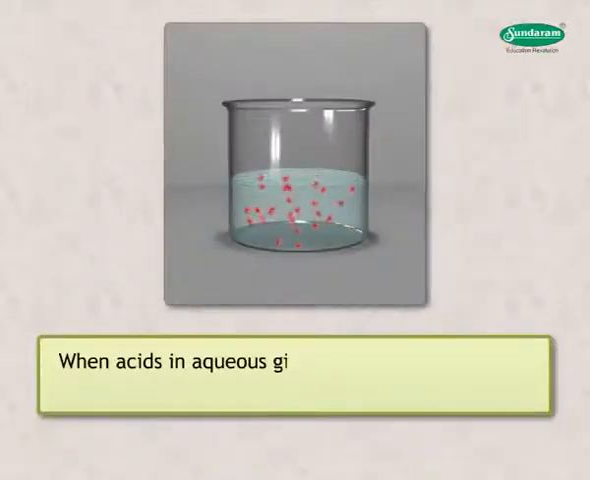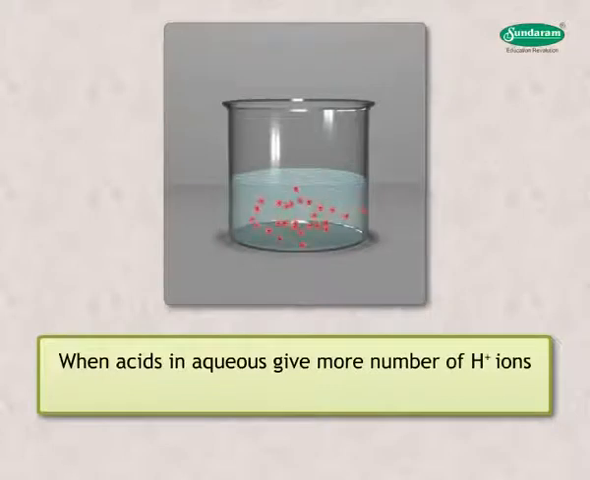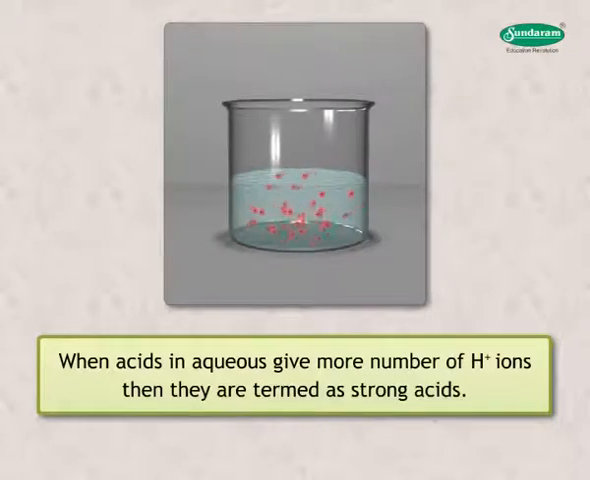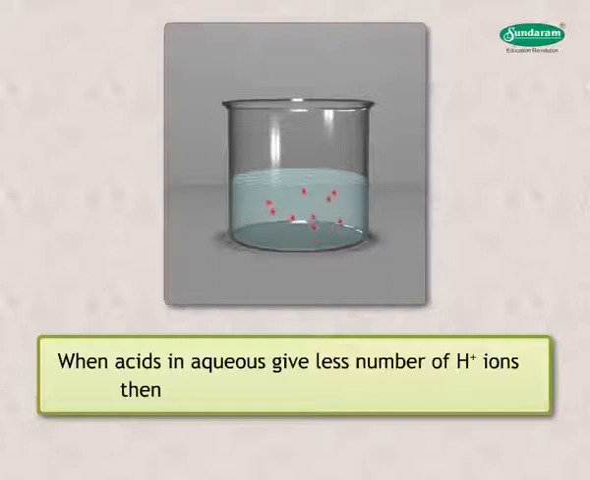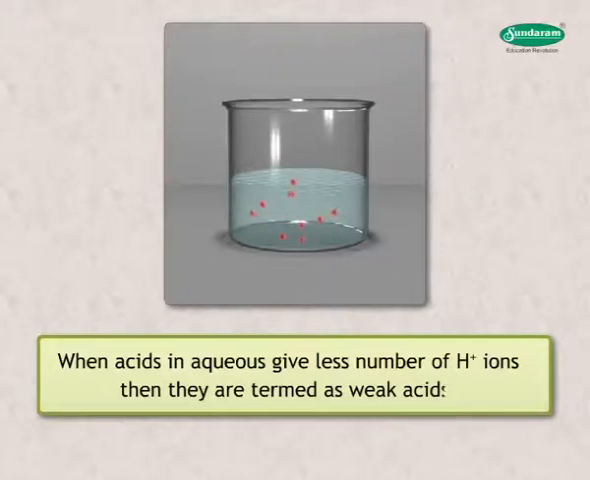basic. When acids in aqueous solution give more number of H+ ions, then they are termed as strong acids. Similarly, when acids in aqueous solution give less number of H+ ions, then they are termed as weak acids.